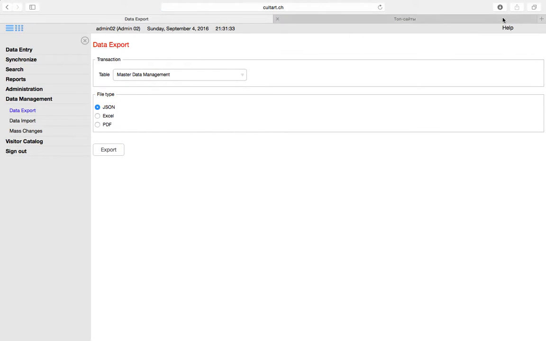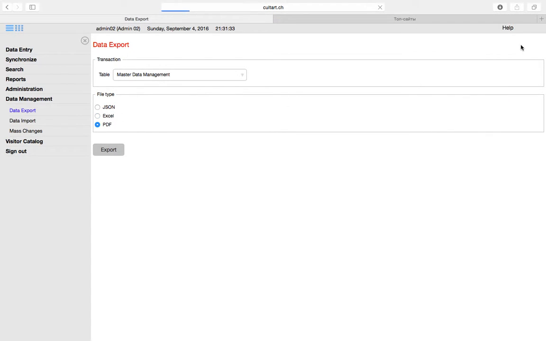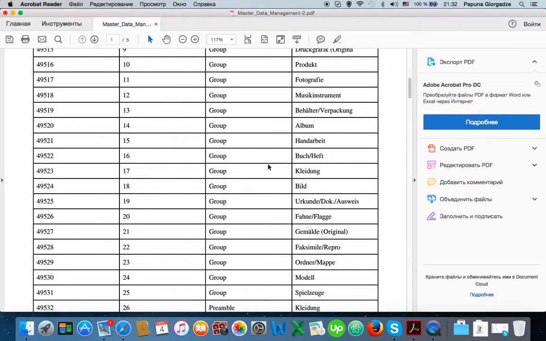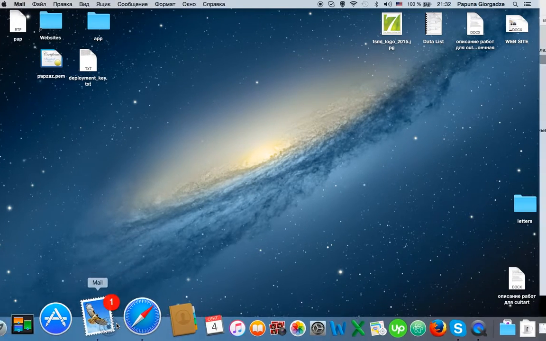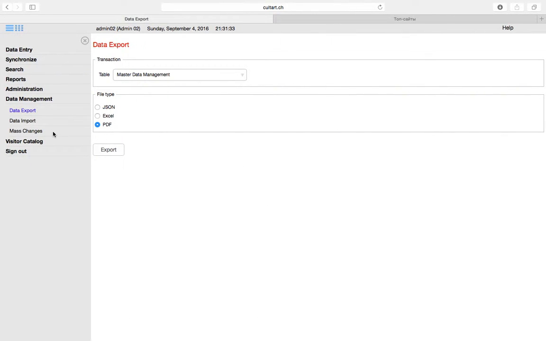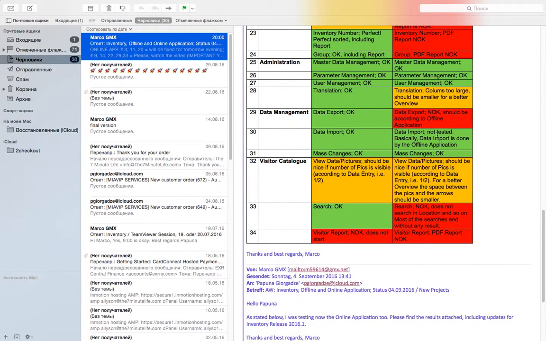Actually, for example, JSON is working, as you see, Excel is working, as you see, and PDF is working, as you see. It works very badly because it requires a big resource. We shall speak about it a little bit later. So, as you see, everything is working. I do not know what you mean it must be exactly as it is in the offline application. There is no task to make it exactly like in the offline application. There is a task to make a data export, and it works fine. So for me, this point number 29 doesn't exist.